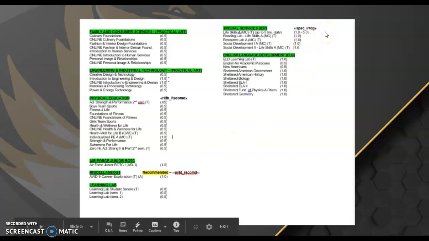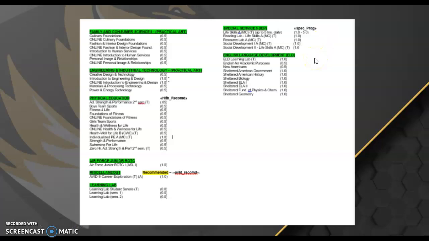In the top right-hand corner, there is a special services and then an English language development area. Most of you will not see recommendations there, but should you see a recommendation, you are allowed to sign up for those classes. This is a quick explanation of how to read your course request sheet.